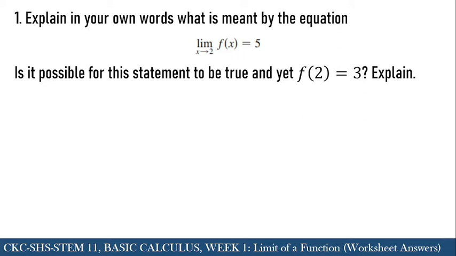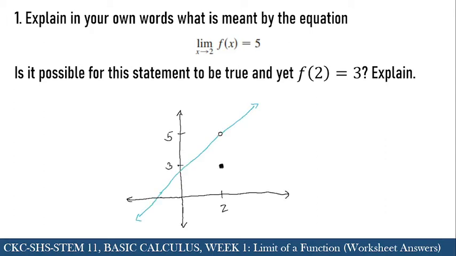The second question, the answer would be yes, it is possible. It is because if you have a special type of function, a piecewise function, this particular statement could also be true, even if the limit would be different. So say for example this particular graph, let's assume that this is a function f of x. As you can see, at some point the function has a hole, and the actual evaluation at that point would be changed to another position. In this case, instead of going to 5, it goes to 3. So that is what we have shown here.